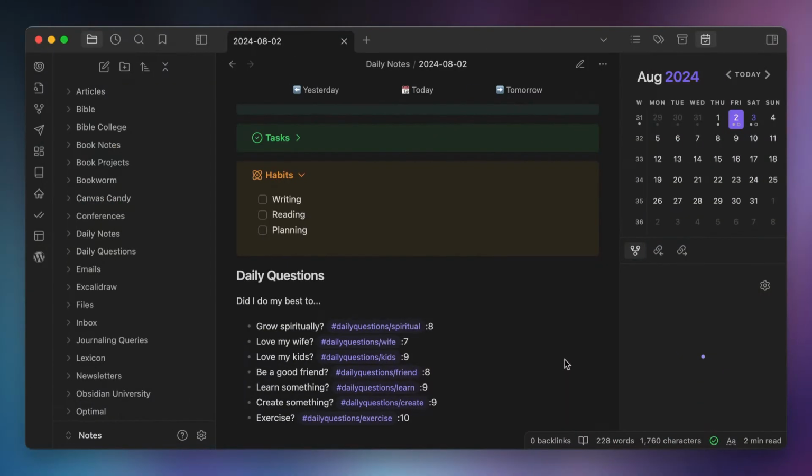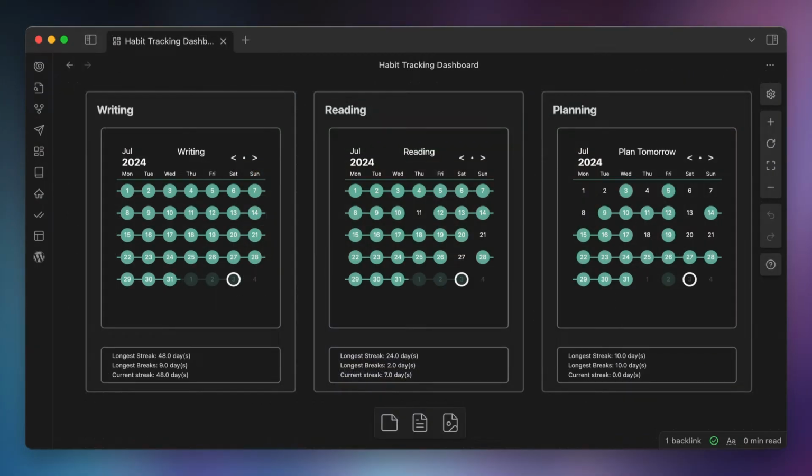So over the years, I've been forced to craft my own habit tracking workflow inside of Obsidian, and I've made an accompanying habit tracking dashboard that I've set up in Canvas so that I can visualize my habit tracking data. And in this video, I'm gonna walk you through setting up the same workflow for yourself using daily notes and a couple of community plugins.